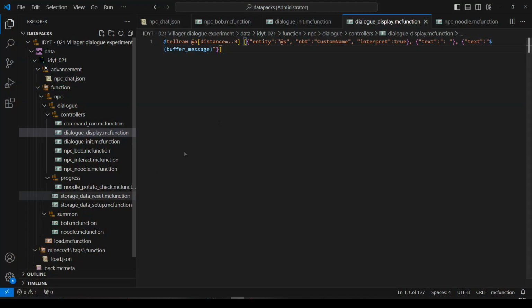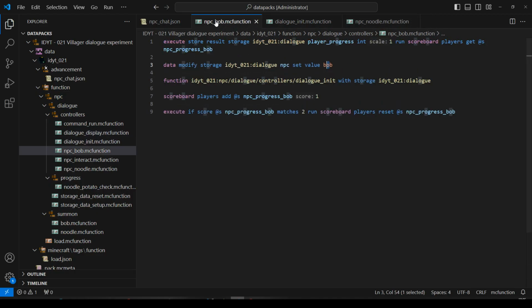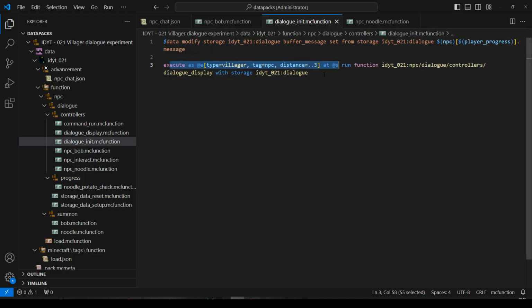Let's look at the storage data. In fact, I think we can close dialog display. I don't think we're going to be doing anything else in there. Let's get rid of that. NPC Noodle we're going to be playing with. NPC Bob, we'll copy all of that into Noodle, so we'll keep that for now. Dialog init. Yeah, we want to do some changes in here. So let's get that command bit working as well.